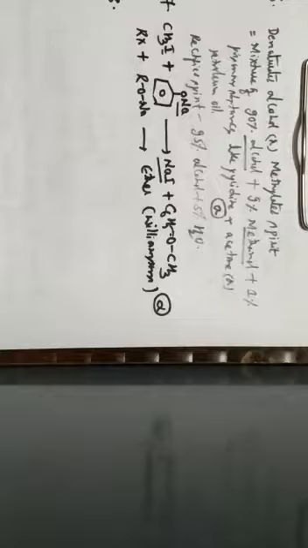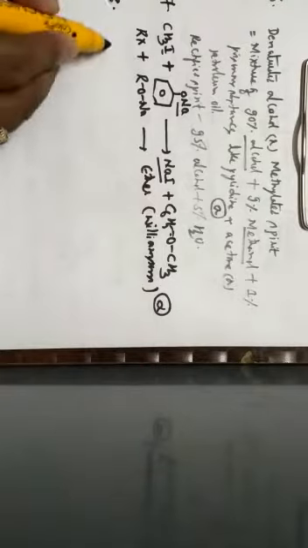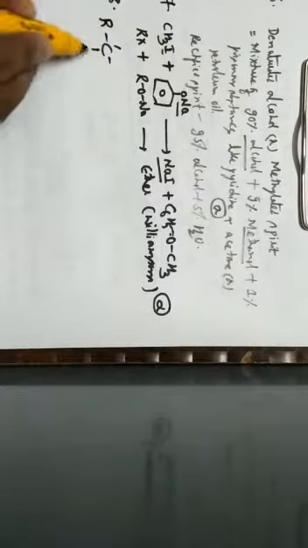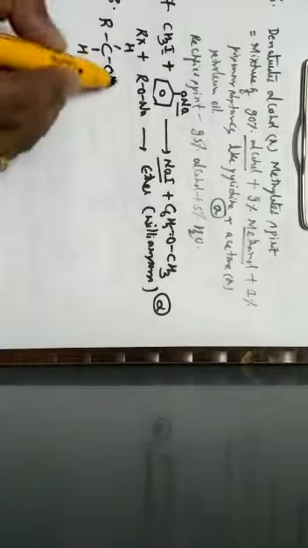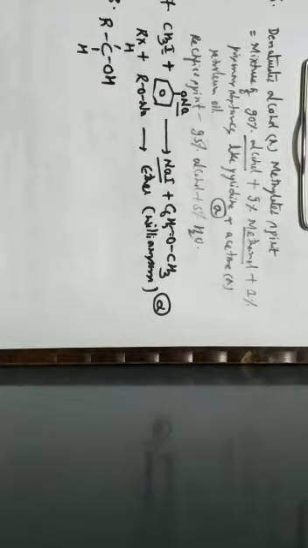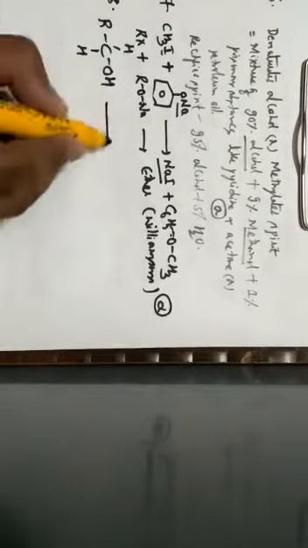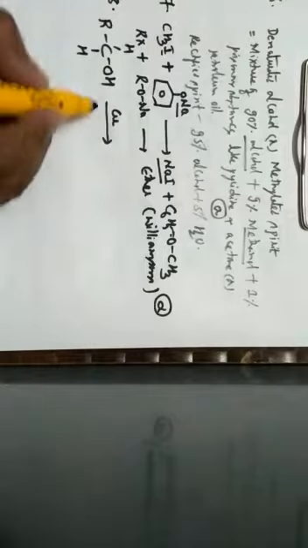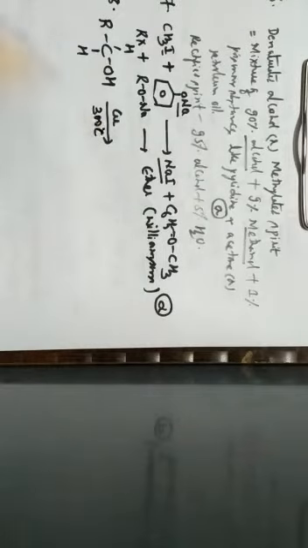Let us consider a primary alcohol. Okay, so here one should know that a primary alcohol is one in which one of the hydrogen is replaced by an alkyl group. So this is the representation of a primary alcohol. So dehydrogenation is possible when the primary alcohol is heated with copper at a temperature of 300 degrees Celsius.